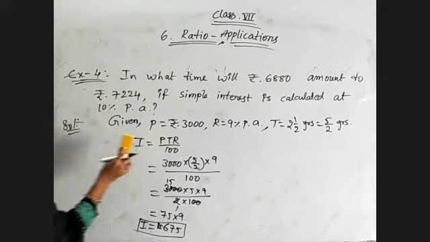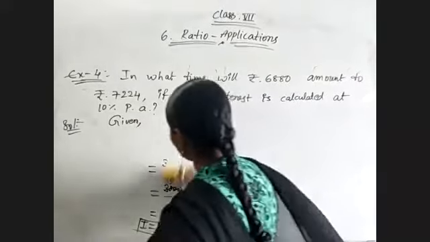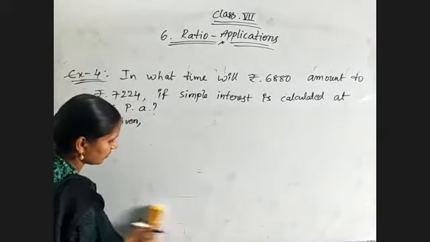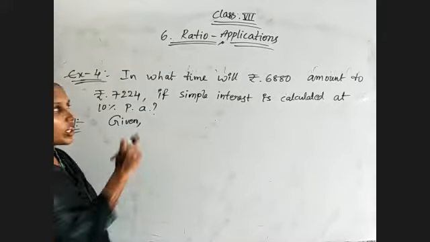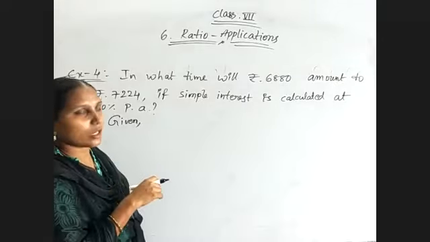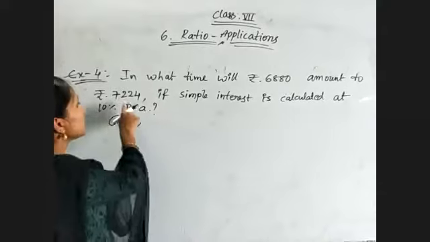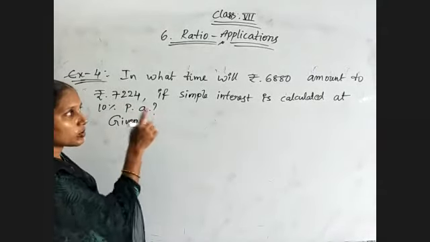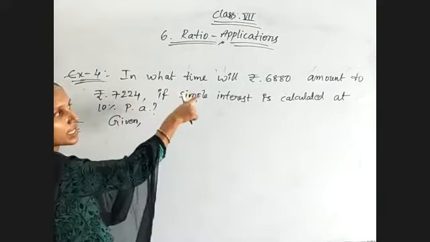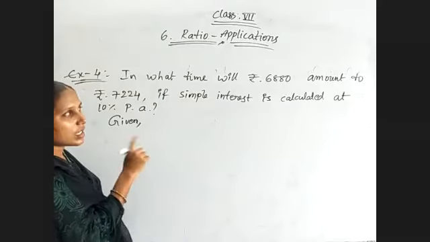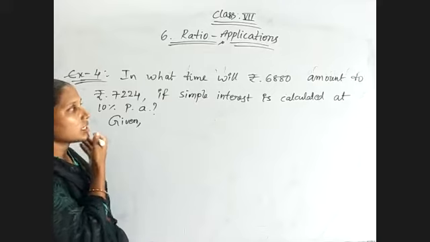Okay, observe the given problem. What are the given values we need to note first. Observe the question. In what time they are asking, means we need to find the t value. Will 6,880 rupees amount to 7,224 rupees? Here two values are given. See, in this, we need to check which one will be the amount, principal or interest.